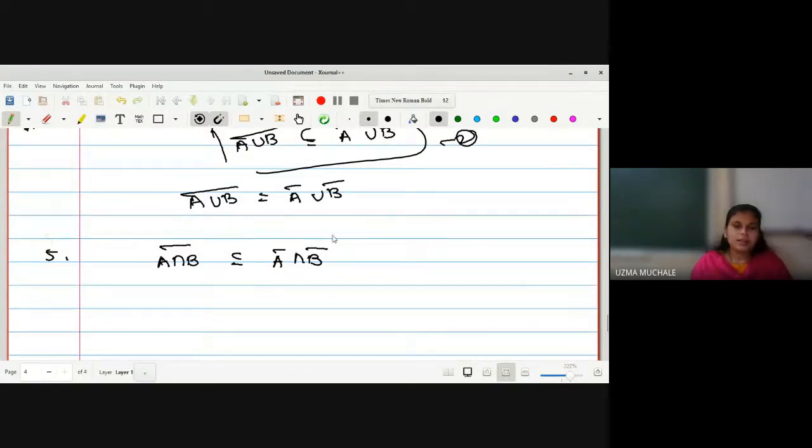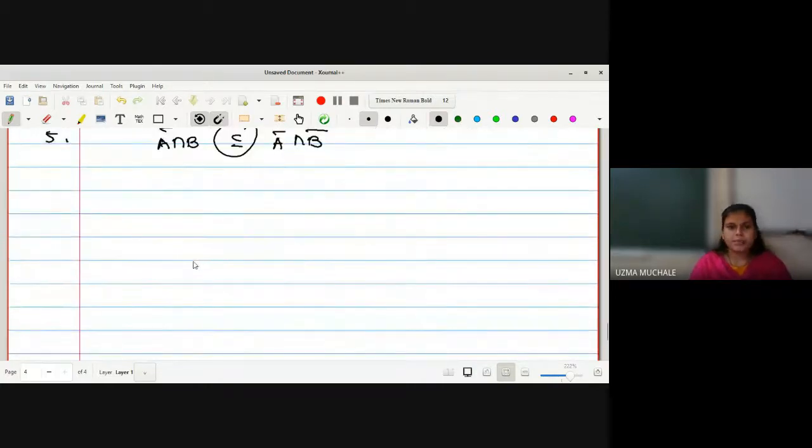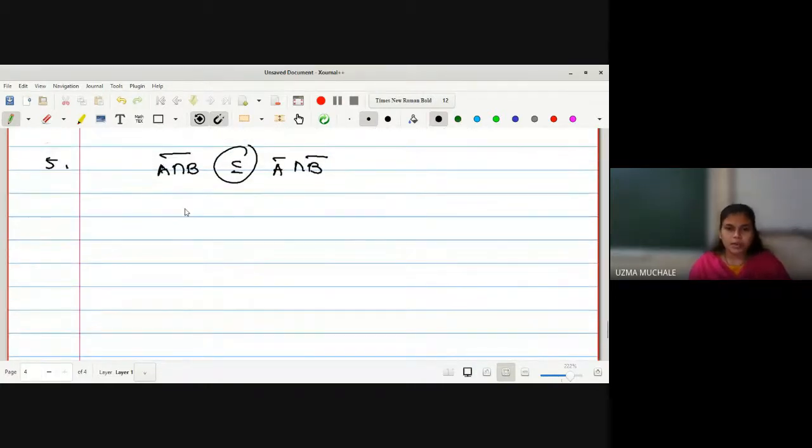Okay, now we have to prove the next property. It is not equality. We have to prove it is a subset for the intersection. For the intersection, if I want to prove simply one subset, it is easy to prove. If I want to prove equality, we have to prove both are subsets of each other. Now we know that A intersection B is contained in A, as well as A intersection B is contained in B. I hope you remember this one; we have already used it while proving the result of the derived set.